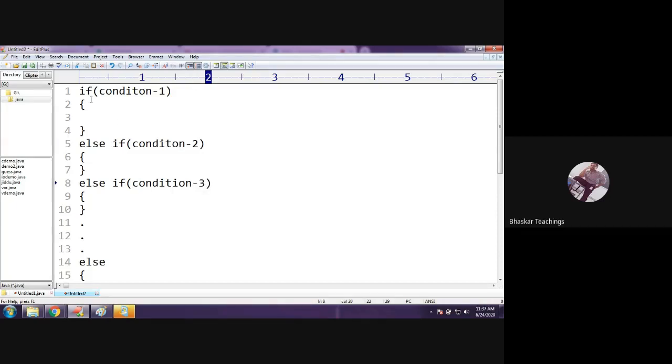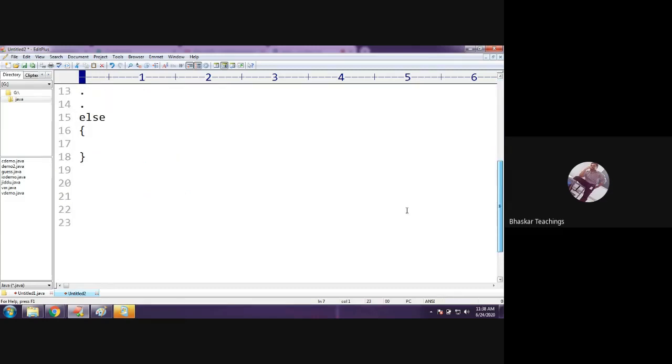In this way, until any condition is found true, it would keep checking one by one. Suppose we got this condition true. Then what happened? It will go into the else if body, execute the statements, and that's it. It would not continue checking the remaining statements. It would directly come to the last line, that is here the 19th line.